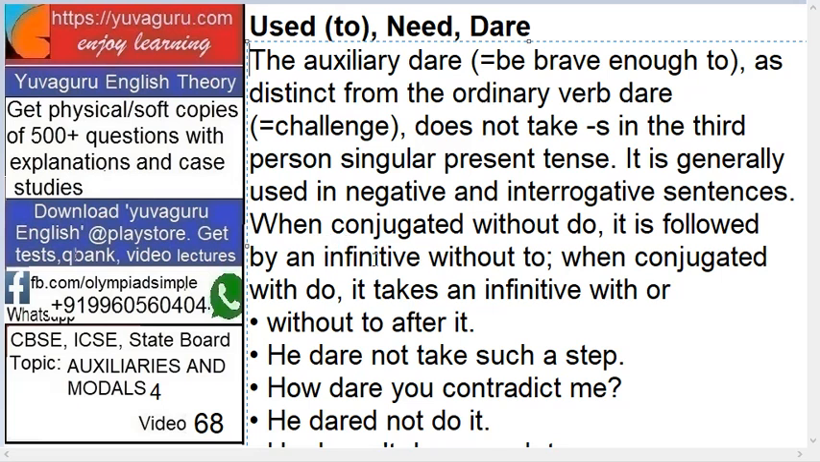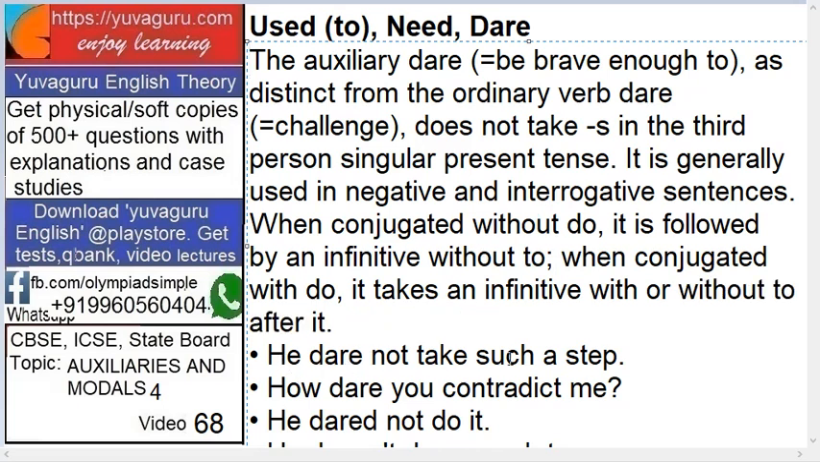Okay. So an infinitive is always "to" with some verb, right? So "to" is not there in that infinitive. When it is used without do, it is followed by an infinitive without to, right? When conjugated with do, it takes an infinitive with or without to after it. Means it can have with or without. But when it is without do, it's definitely without to. Okay. Let's see a few examples.